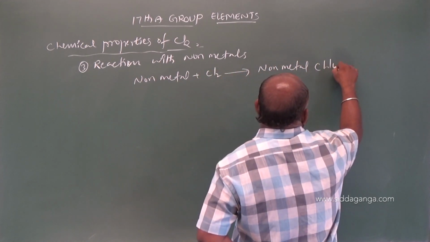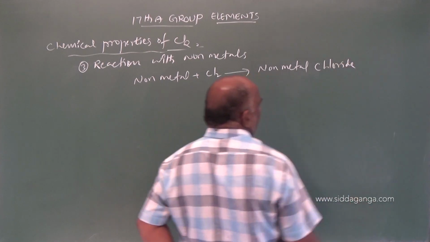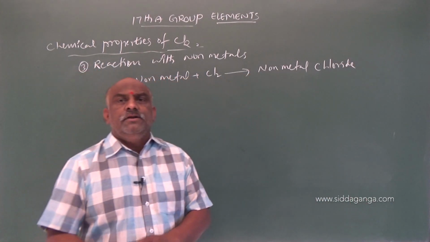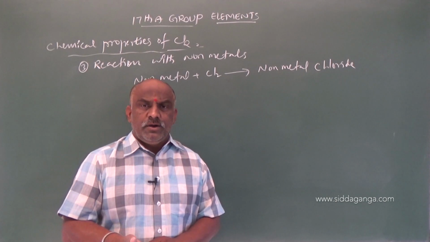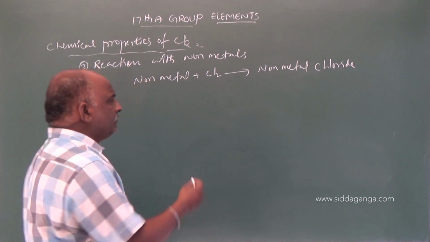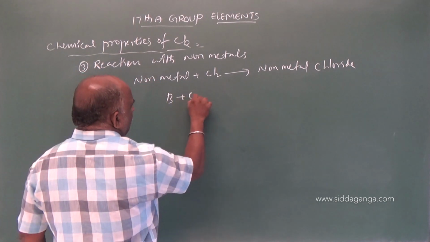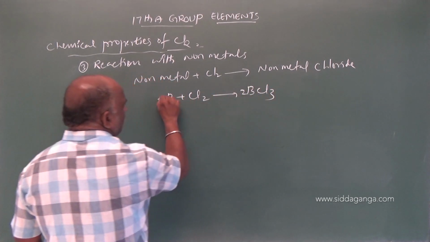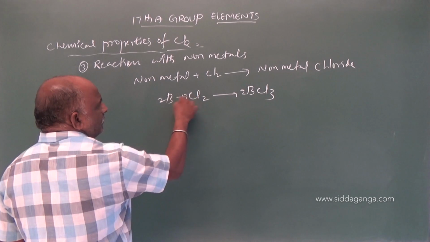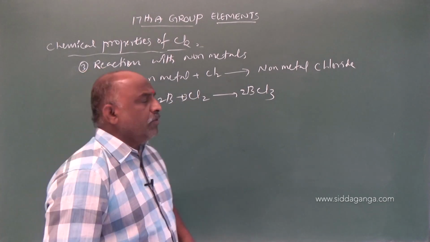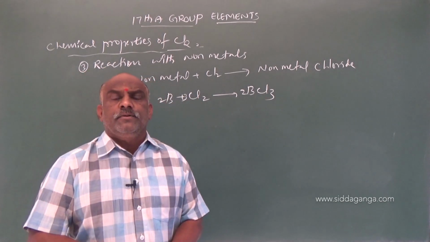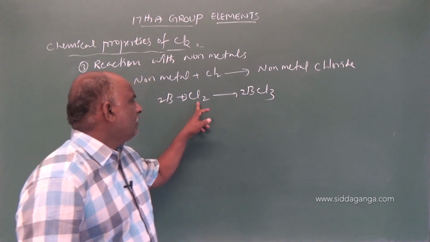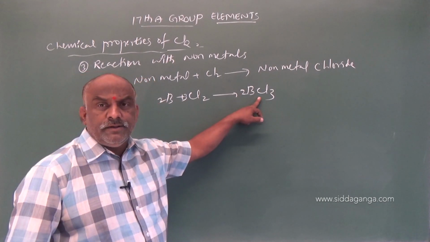Non-metal plus chlorine gives rise to non-metal chloride. Example, B plus Cl2 gives rise to BCl3, boron trichloride. Boron combined with chlorine gives rise to boron trichloride.